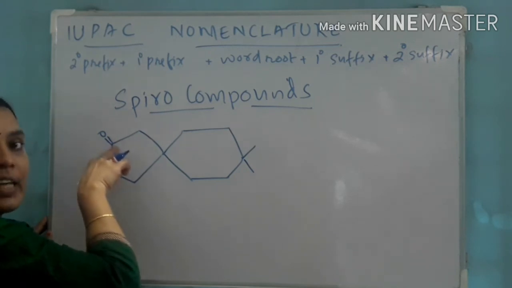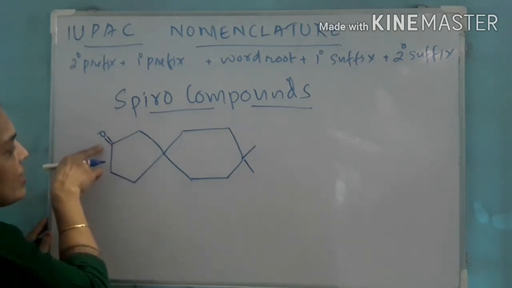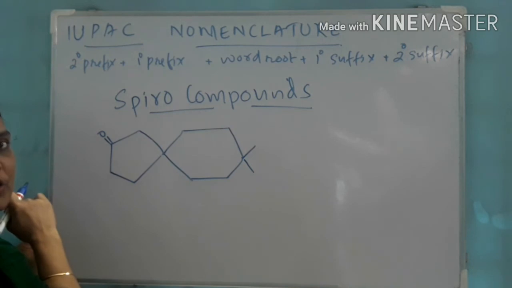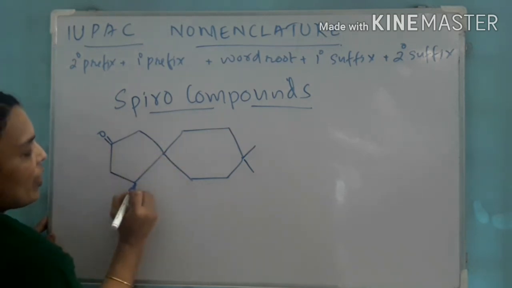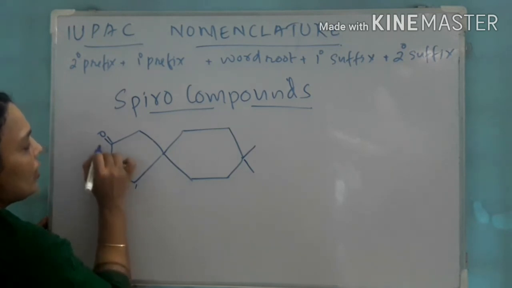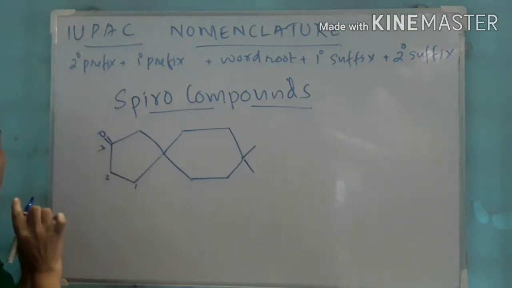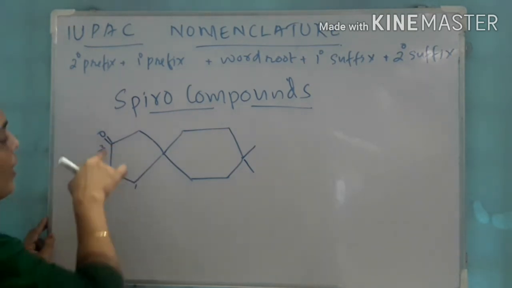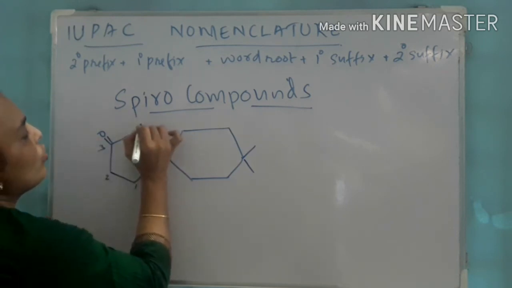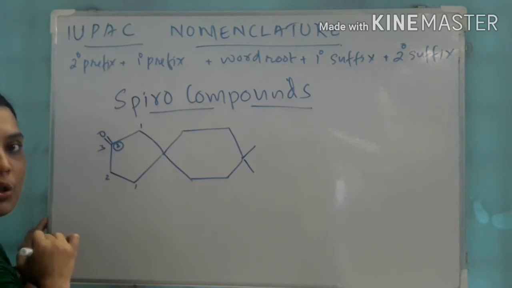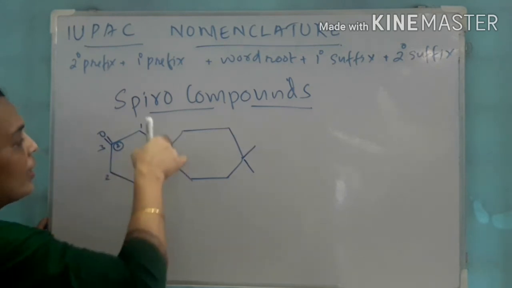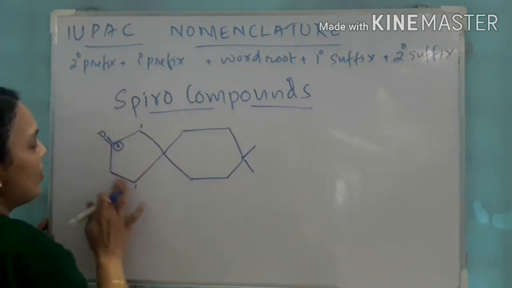But here there is a functional group. Which functional group is it? A C=O group, a ketone functional group. The functional group should get the least number. Suppose we number 1, 2, 3; then the functional group gets number 3. If we number through this way, 1, 2, the functional group gets 2. So which is the correct numbering? We have to number in this way.